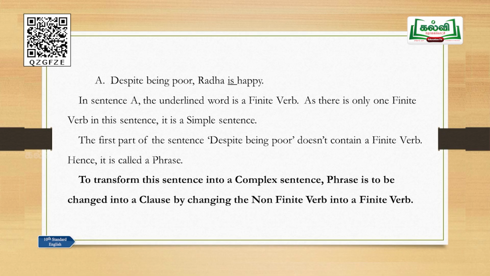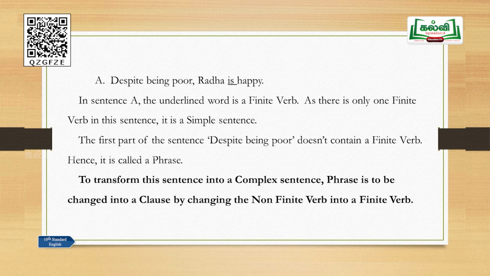Look at sentence A: Despite being poor, Radha is happy. First, identify whether this is a simple, complex, or compound sentence. Find out the verbs here as per the rule. Being is a non-finite verb, and is is a finite verb. There is only one finite verb here. This is a simple sentence.